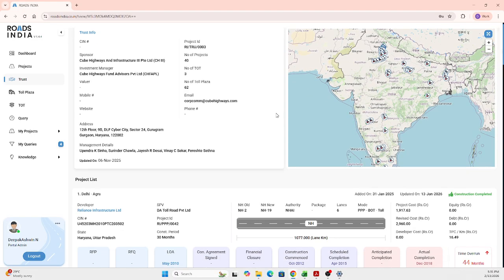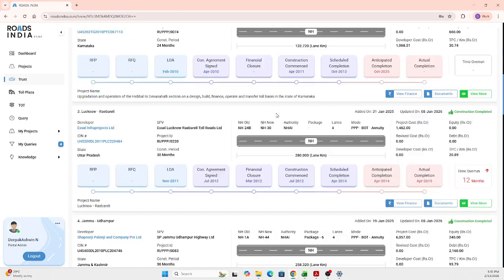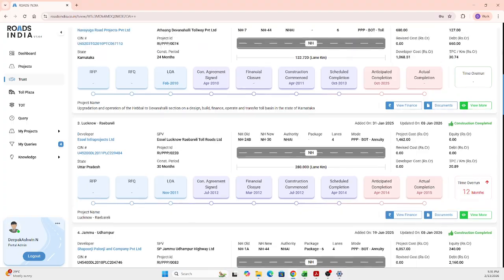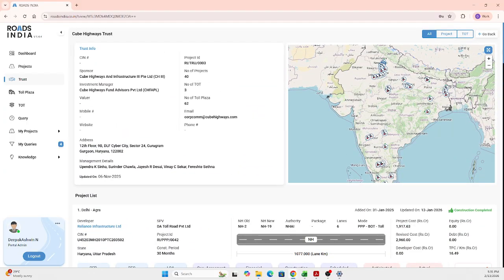In the same way, the basic elements will be there, and otherwise, all the projects that are acquired by Cube will be listed here. So any update that happens to this particular set of projects will get reflected here also, and you can get the updated query here. So this is about the trust.